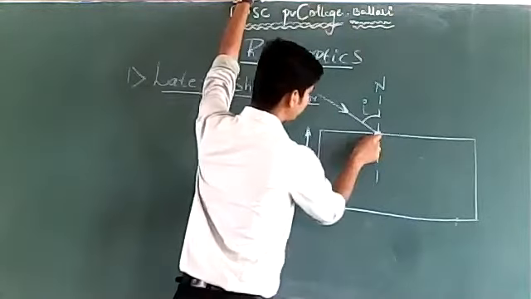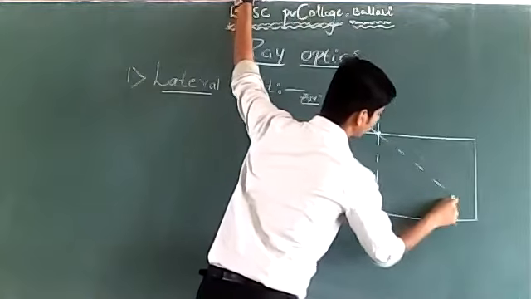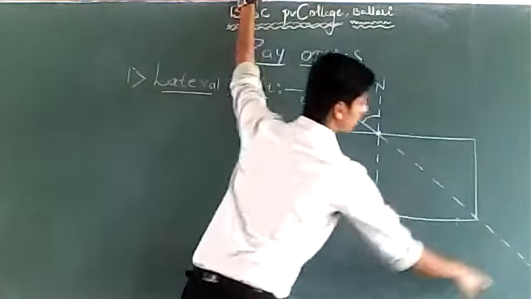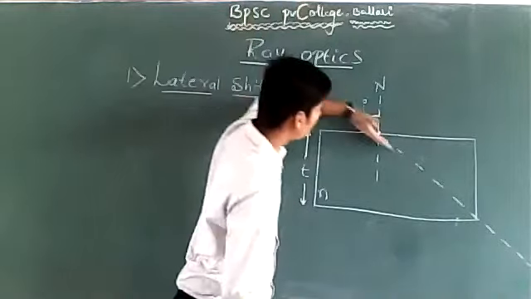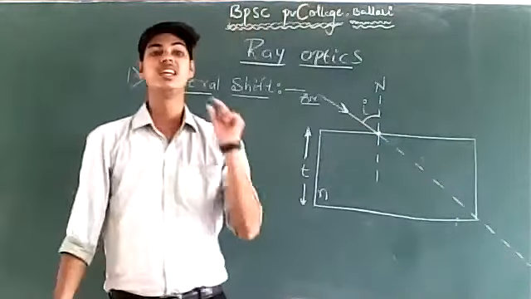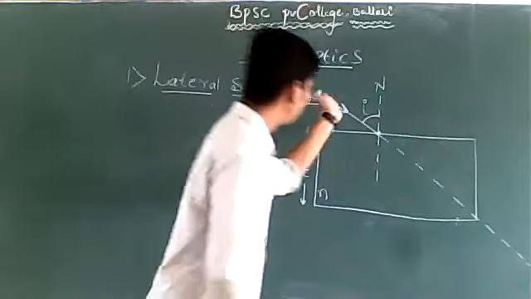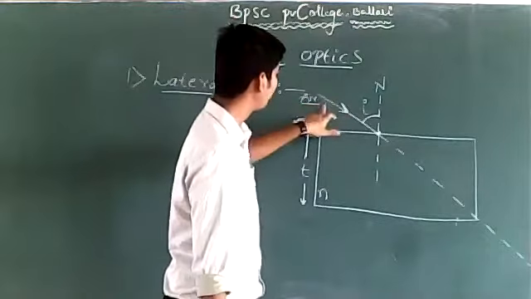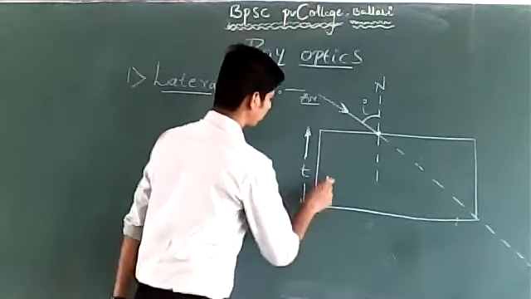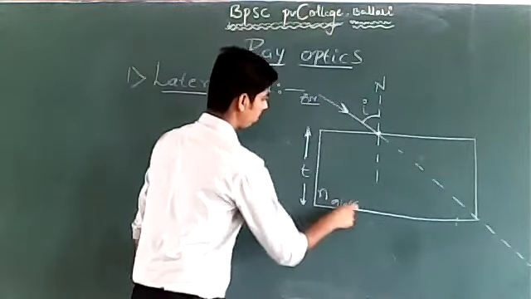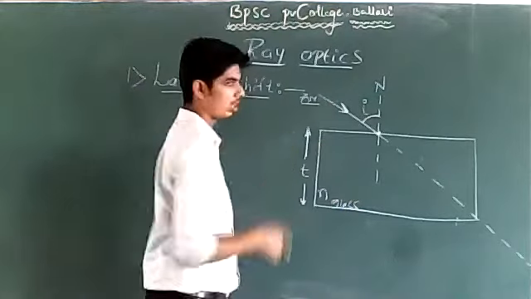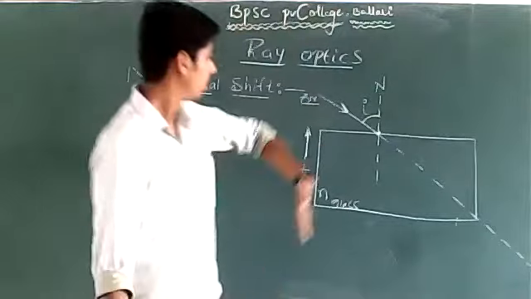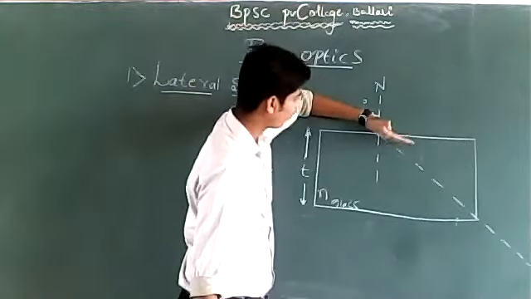The ray of light is expected to travel along a straight line. Does it do so? The answer is no, because the ray of light is traveling from a rarer to a denser medium, this glass slab. Because it is traveling from rarer to denser medium, the ray of light bends towards the normal.